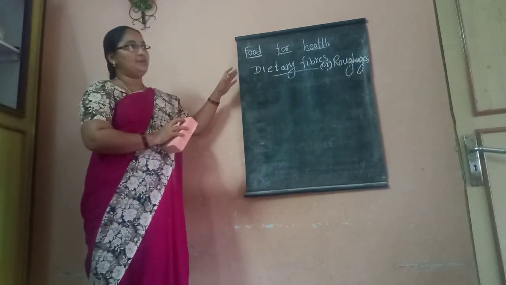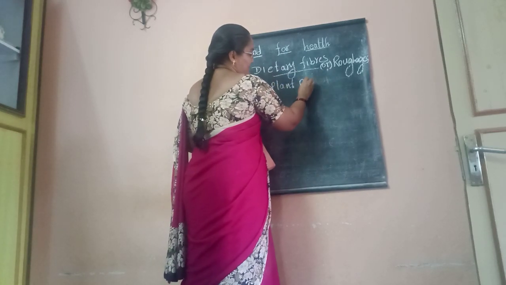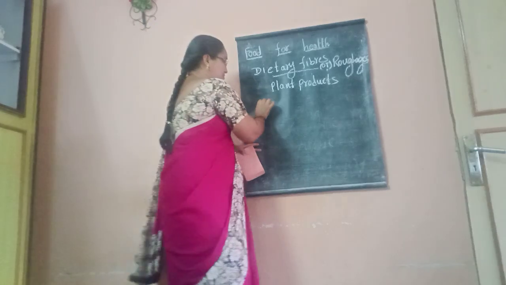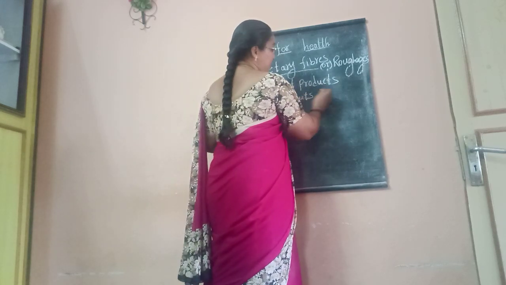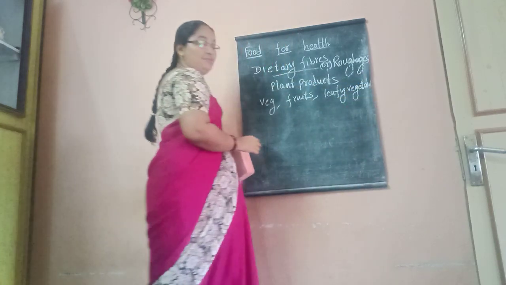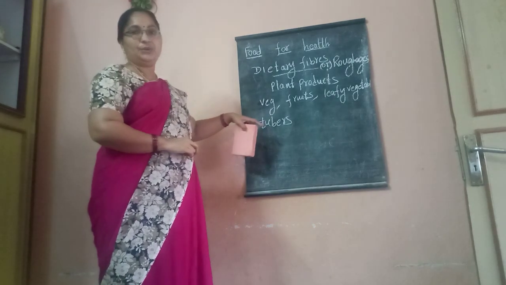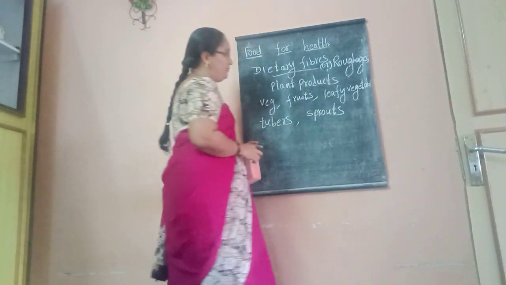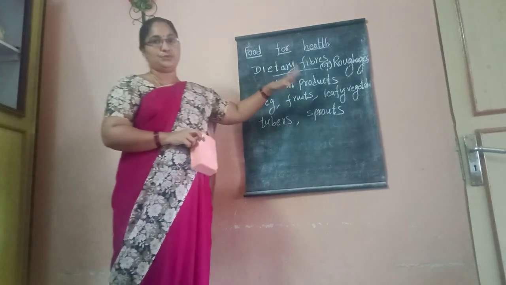These dietary fibers are obtained mainly from plant products like vegetables, fruits, leafy vegetables, tubers, which means roots, such as potato, sweet potato, carrot, beetroot, and sprouts.